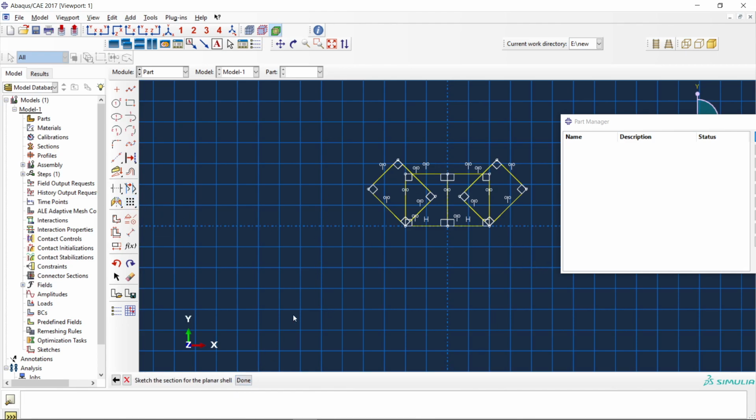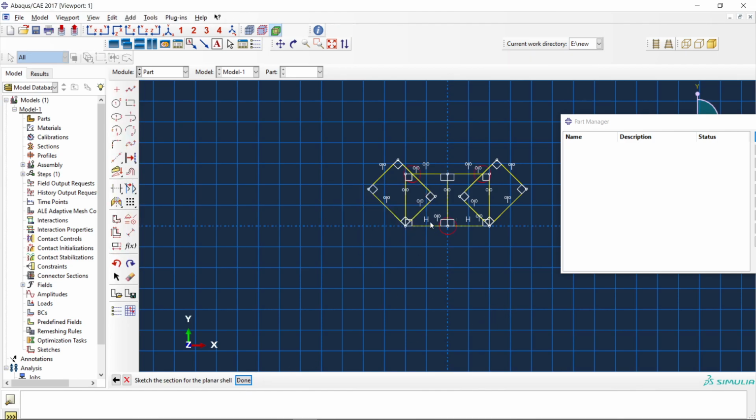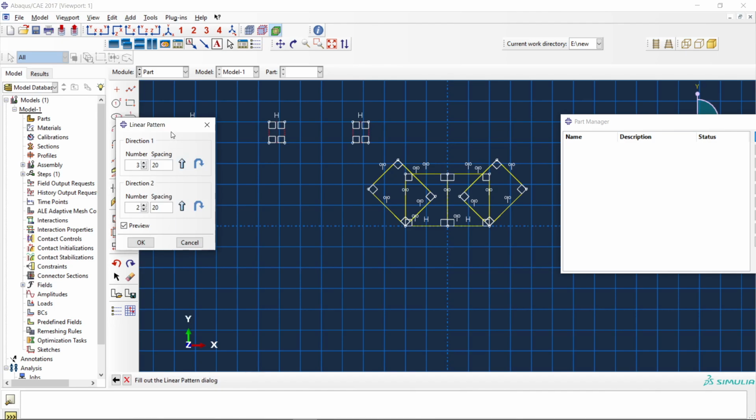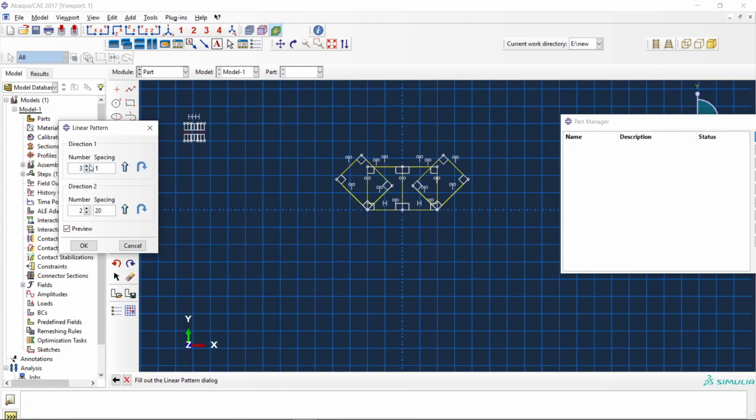You can make different arrays of, let's say, this rectangle, and you need to create an array. As you can see, spacing between them you can change here. One is for horizontal and one is for vertical.